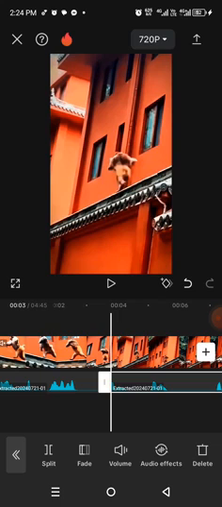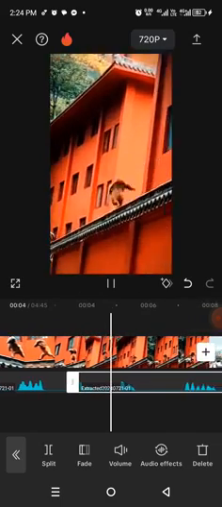Okay? I will cut it down and I will play to see where the obiri stops so that I can cut it out. I play.